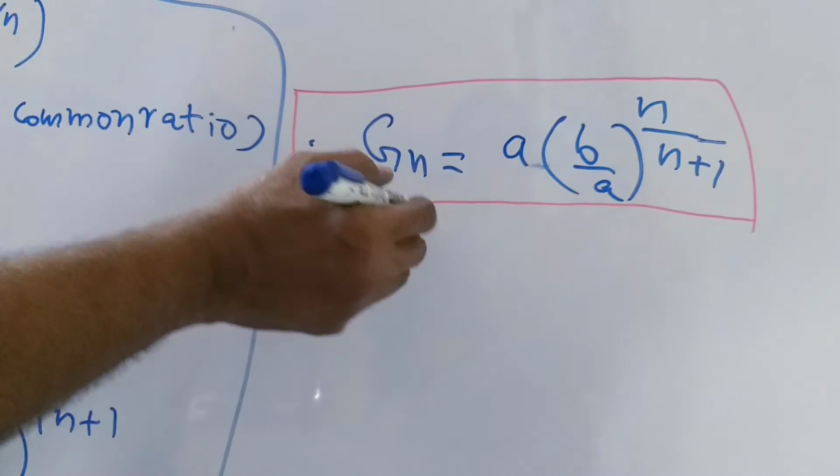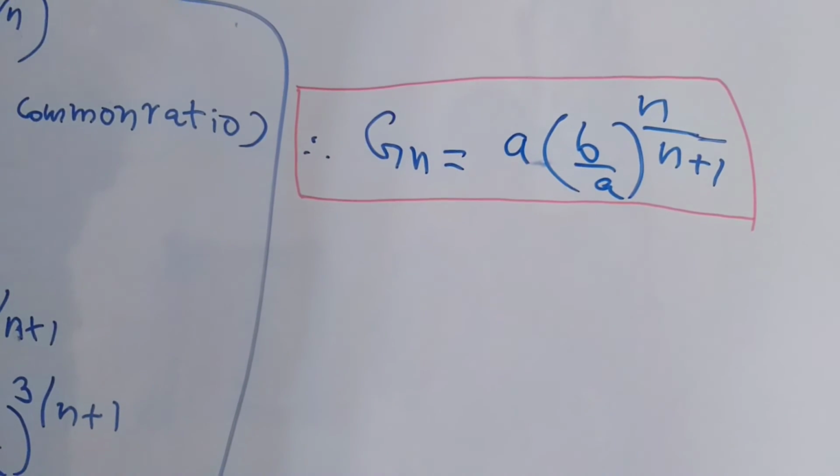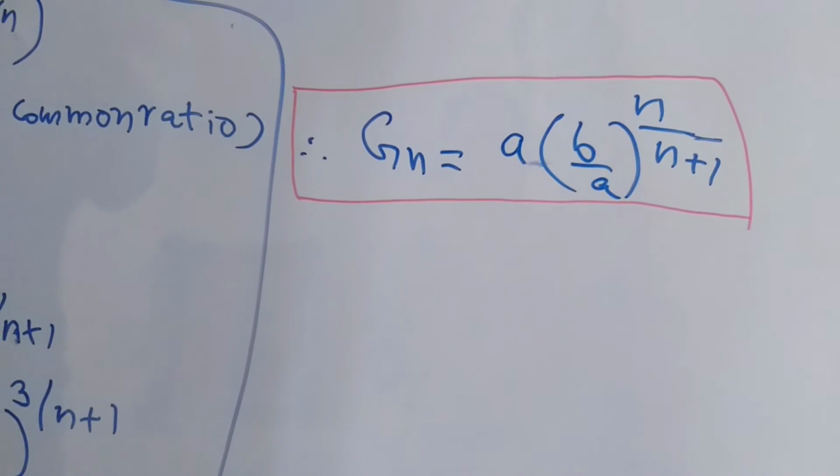This is the result for inserting n geometric means between two numbers.